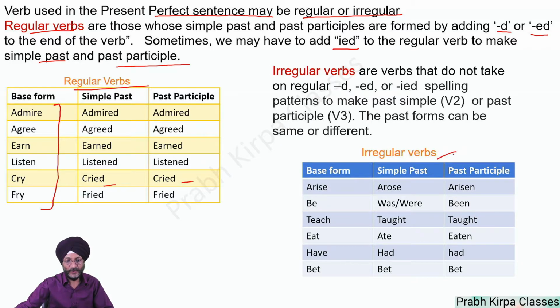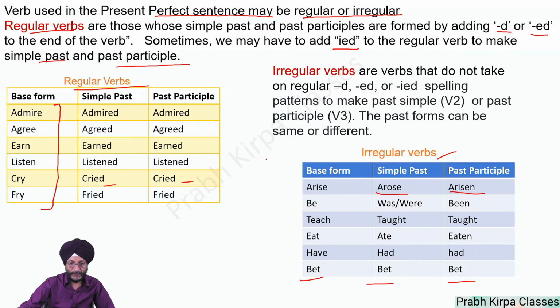Now, these are the examples of irregular verbs. What are these? Irregular verbs are those verbs that do not take on the regular d, ed or ied spelling pattern to make past simple or past participle. Here you will see arise does not become arised, arised. Be does not become bed. Beat, beat. Here arise becomes arose, arisen. Be becomes was, were or been. Teach becomes taught, taught. Bet becomes bet, bet. Here there is no change. Here you will see that simple past and past participle have changed a lot.